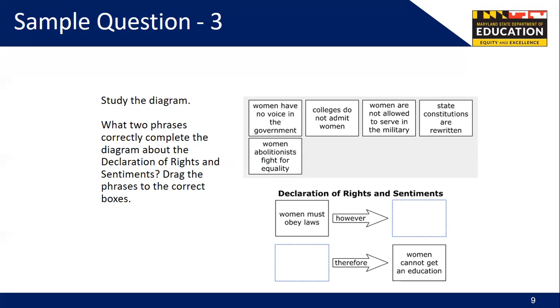This is a technology enhanced item, not a selected response. Although students interact with these items differently, they still must align to the assessment limits. The correct answer is women have no voice in the government corresponds to the first set or box in the upper right of the diagram, and colleges do not admit women corresponds to the second set or box in the lower left. Let's examine how this question aligns to the assessment limits.